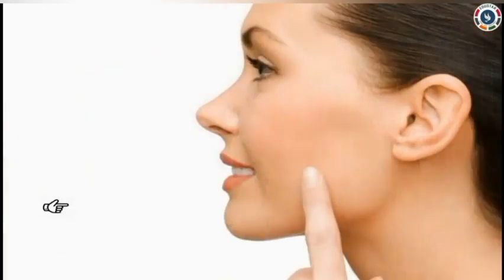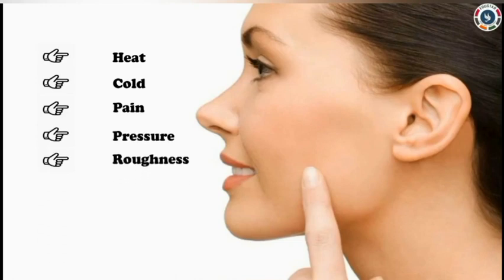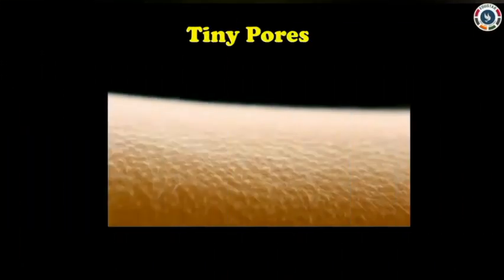It helps us to feel heat, cold, pain, pressure, roughness and smoothness. Nerves carry messages to the brain. Tiny pores are present on the skin that allow sweat to come out of the body, thus cooling the body. Skin is the largest sense organ of the body.